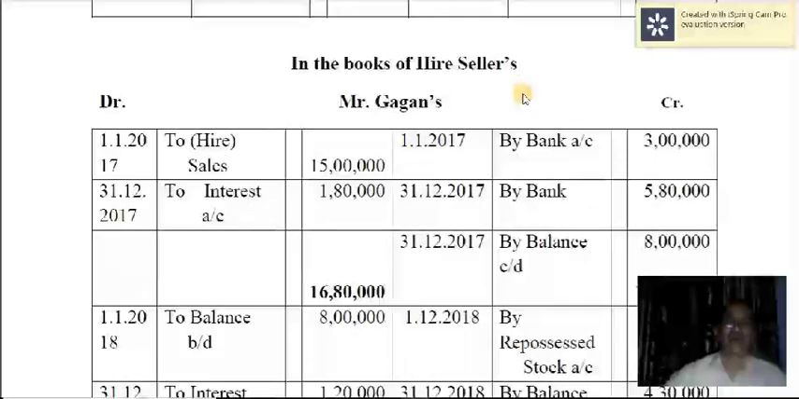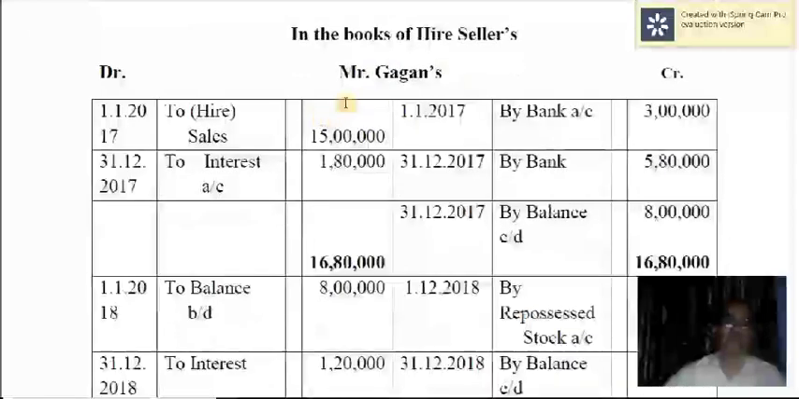So far we have opened the accounts in the books of hire purchasers. Now we'll open the ledger accounts in the books of hire sellers. Okay, you have to open Mr. Gagan's account, interest account, and then repossessed stock account. So first, Gagan's account debited to hire sales.